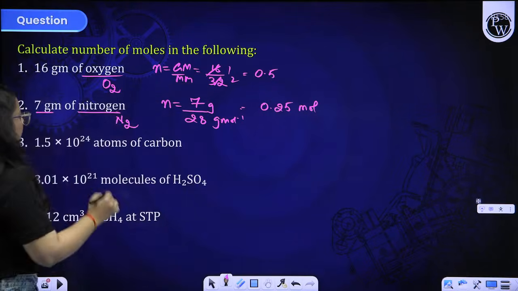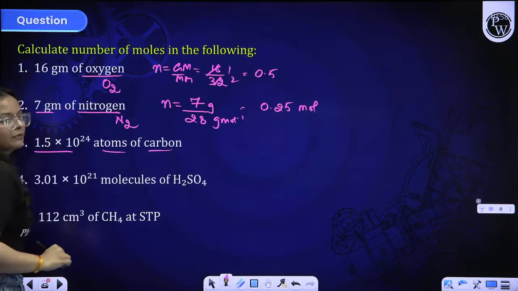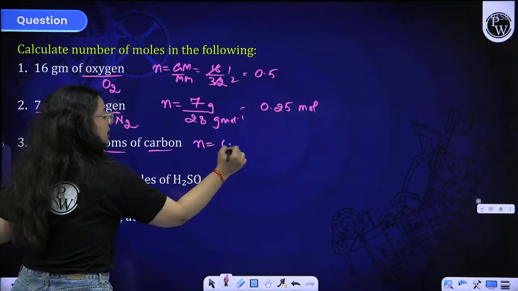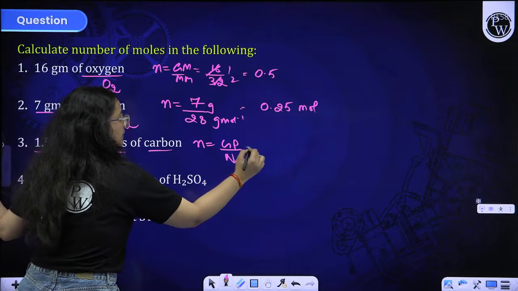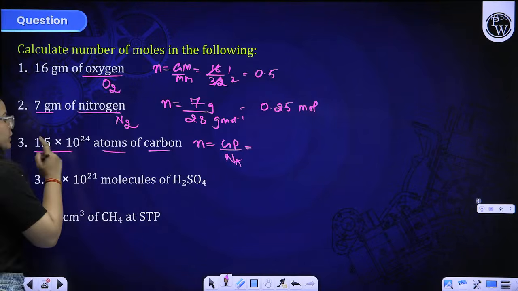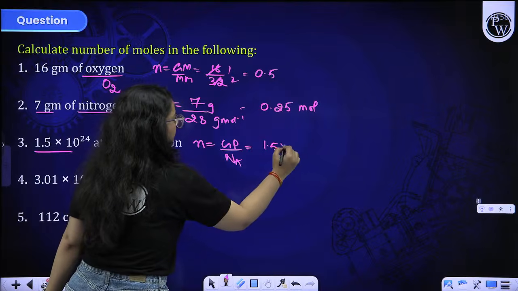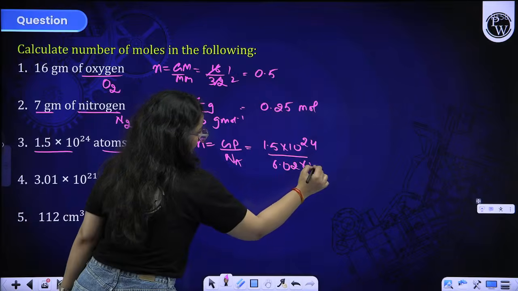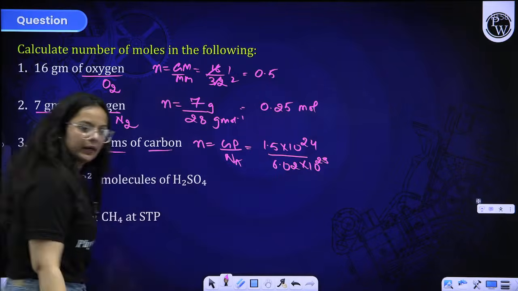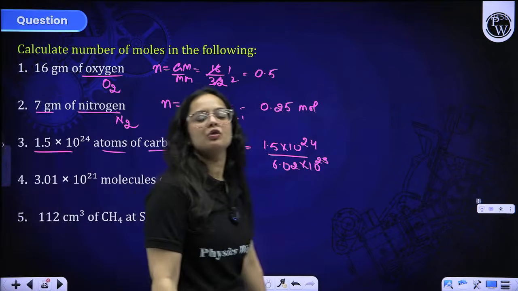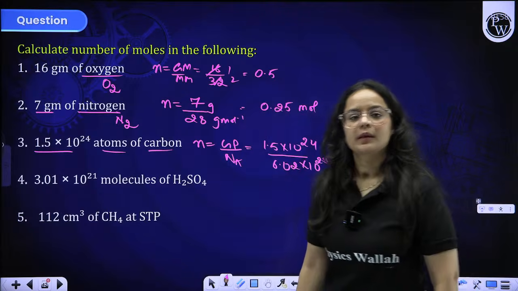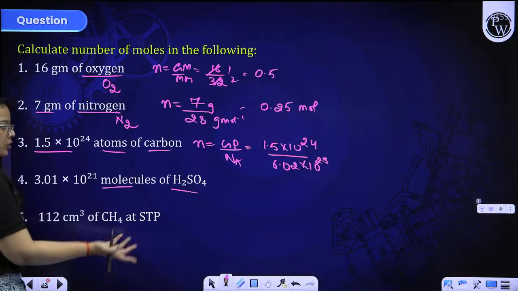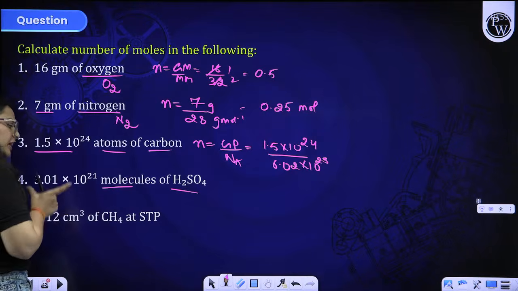Moving on to atoms of carbon. Beta, atoms of carbon, number of moles is given particles by Avogadro number, because the number is given to you. 1.5 into 10 raised to the power 24 by Avogadro number 6.02 into 10 raised to the power 23. This is how you have to solve the question. Okay, beta. Yes. Moving on to molecules. Again, in molecules, this much amount will be divided by Na.